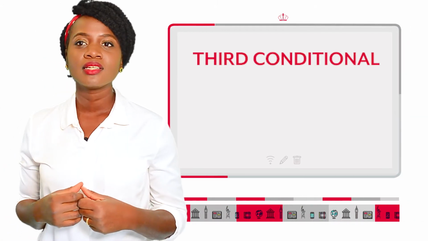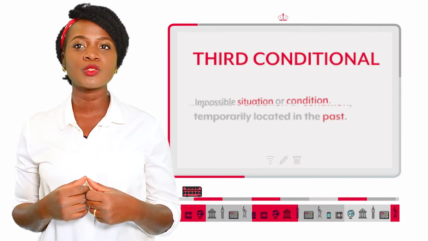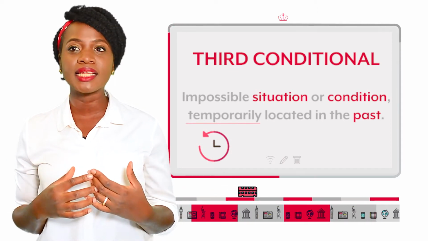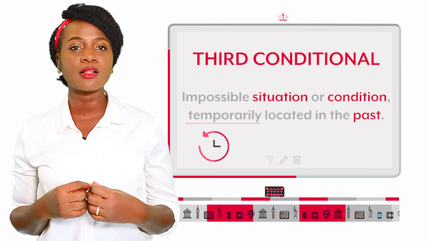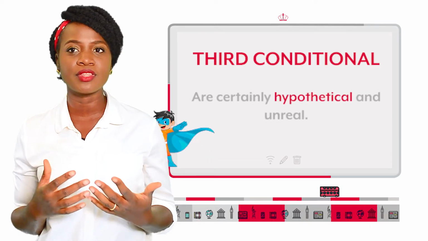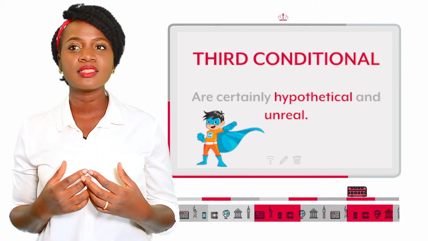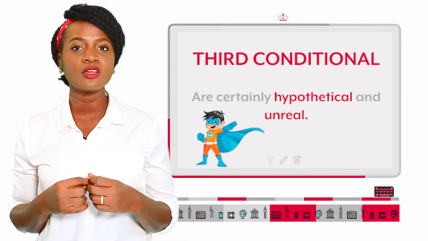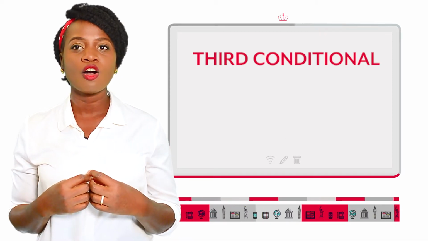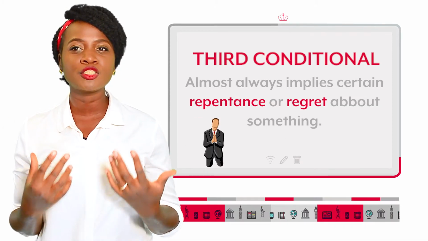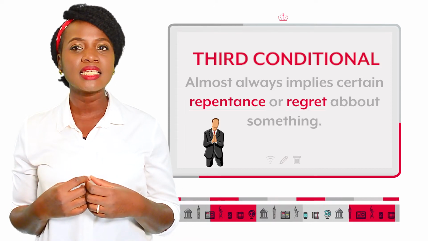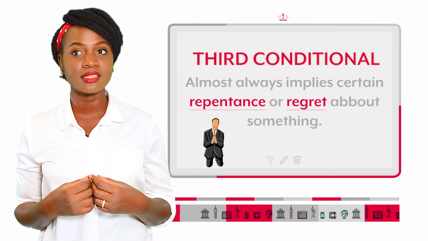Fast grammar. The type 3 conditional refers to an impossible situation or condition, temporarily located in the past, and its probable outcome also in the past. These sentences are certainly hypothetical and unreal because it is too late for the condition or for its outcome to occur. The type 3 conditional almost always implies certain repentance or regret about something. Reality is the opposite of what is expressed in the sentence.